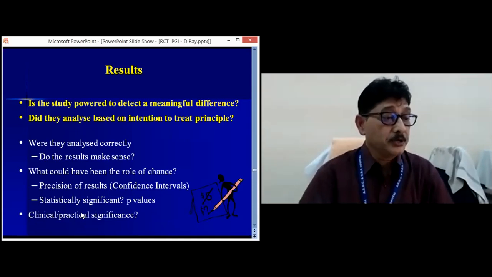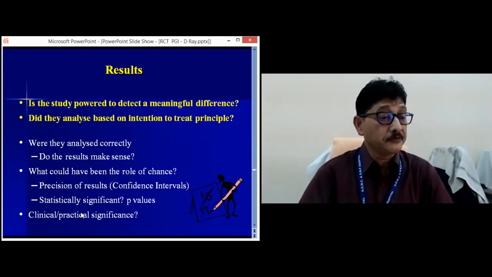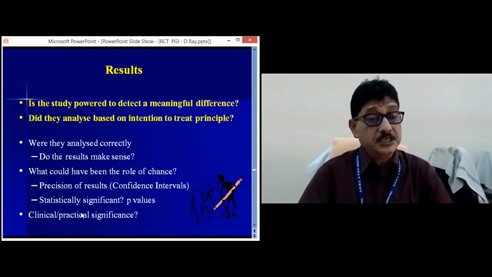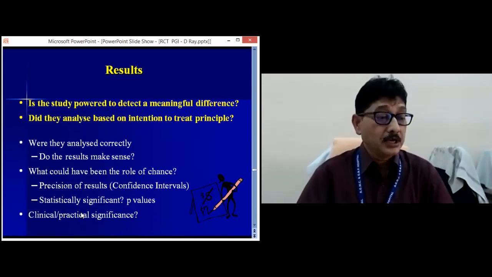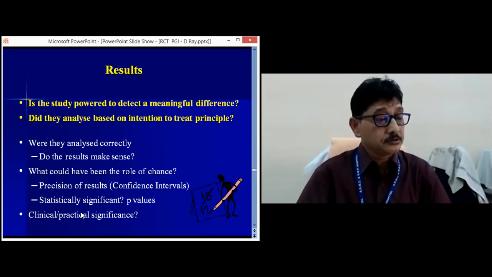Now, coming to the reporting, to the results section: does the study have the power to detect a meaningful difference? Did they analyze based on the intention to treat principle or not? It is taught that a clinical trial should be analyzed by the intention to treat principle.